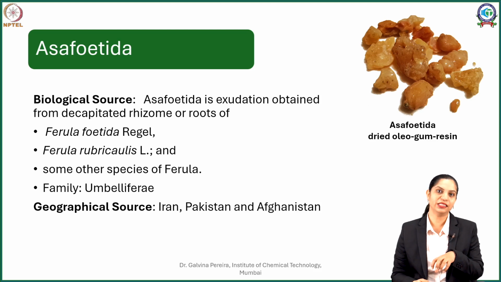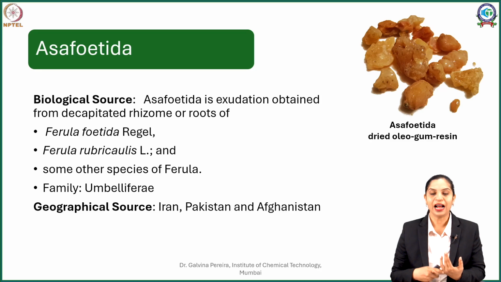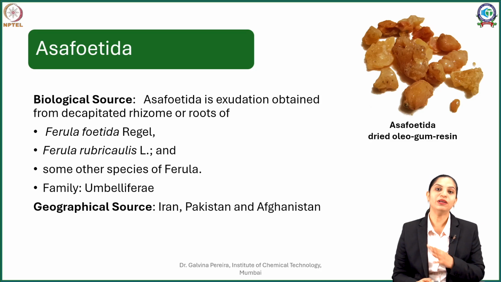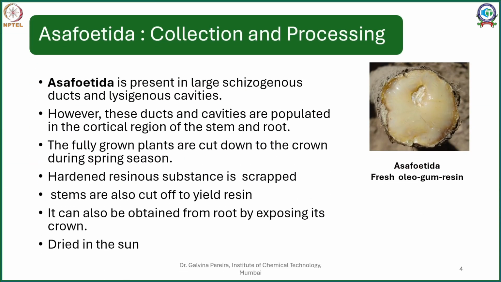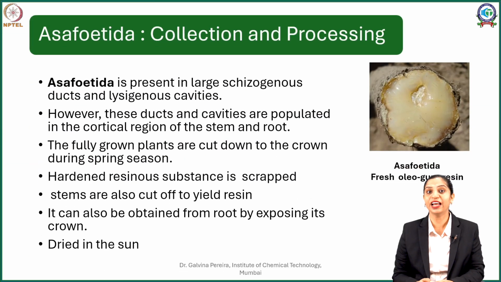Now this resin is principally procured from Iran and Afghanistan. So the chief producers of hing or asafoetida are Iran, Pakistan, Afghanistan. In India also it is grown to a certain extent in the Kashmir region. So how is this hing made, or how is this asafoetida produced? Now asafoetida is produced in ducts which are present in the cortical region of the asafoetida rhizome.